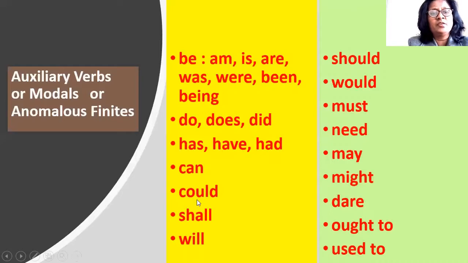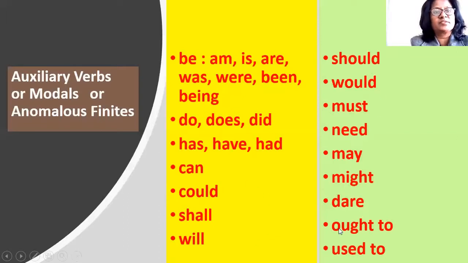Then can, could, shall, will, should, would, must, need, may, might, dare, ought to and used to. These are modal verbs, or they are also known as anomalous finites. We can add not to these directly and we do not require any other helping verb for adding a not. So it will be can not, could not, shall not, will not, and we can make interrogatives directly with these